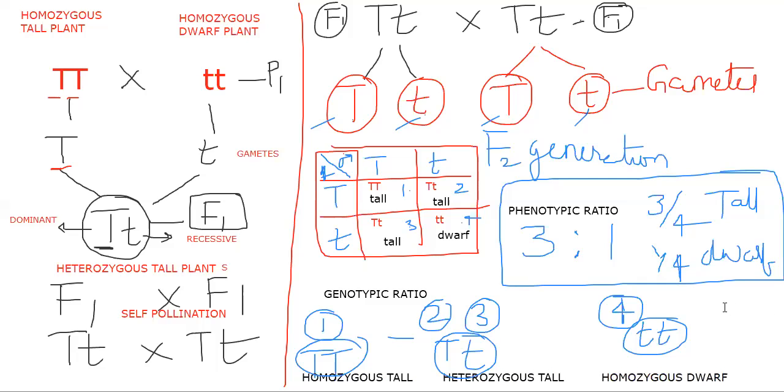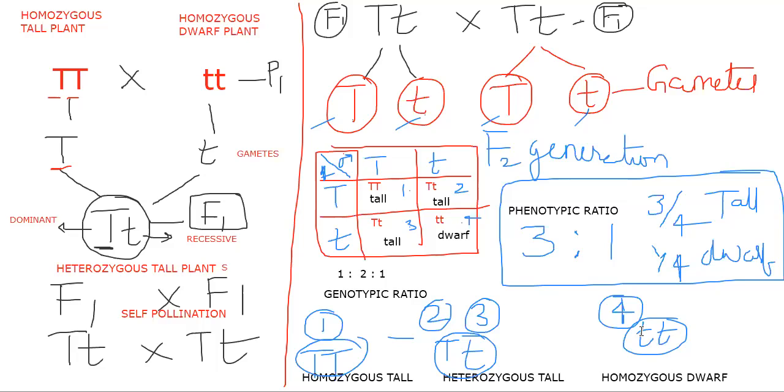Okay, so homozygous dwarf. Homozygous dwarf. So finally, what is the ratio? The genotypic ratio, we say it as 1 is to 2 is to 1. What is 1? Homozygous tall. What is 2? Heterozygous tall. What is 1? Homozygous dwarf.